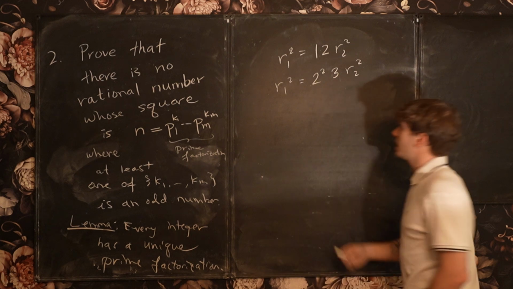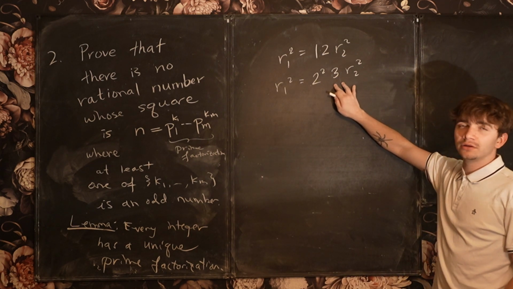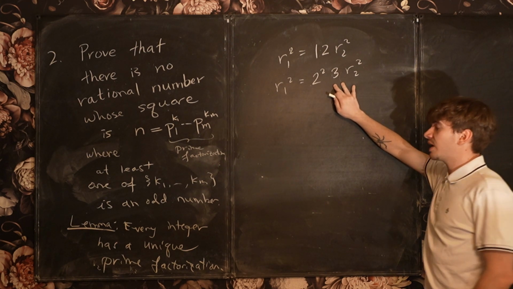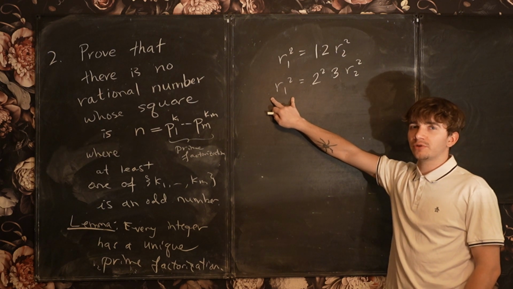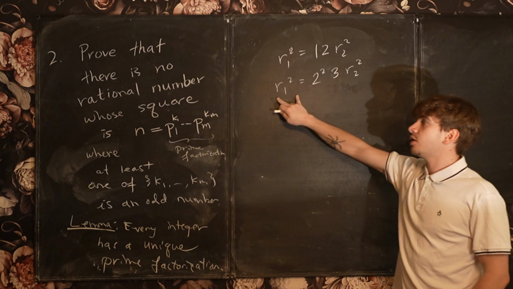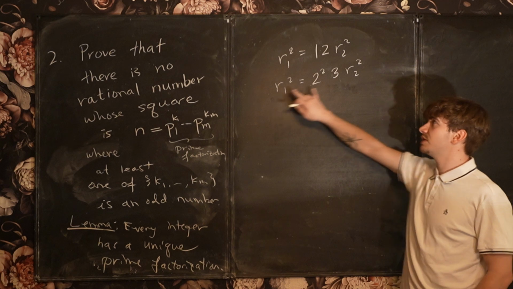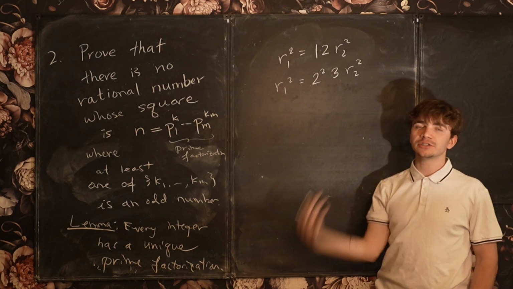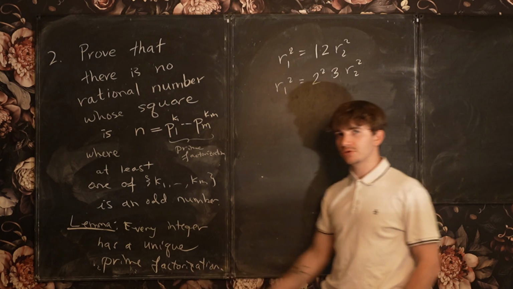And then I identified that this side of the expression has an odd number of 3's in its prime factorization, and this side had an even number of 3's in its prime factorization, okay? And that contradicts the uniqueness of the prime factorizations, because these are two different prime factorizations of the same number, which is impossible because these prime factorizations must be unique.